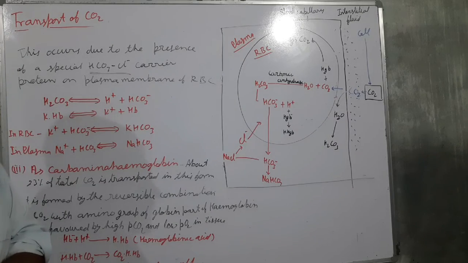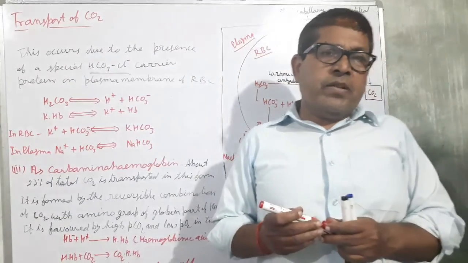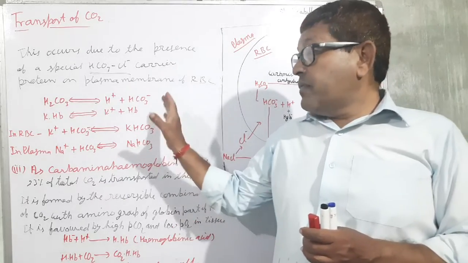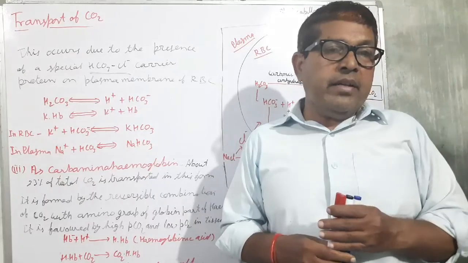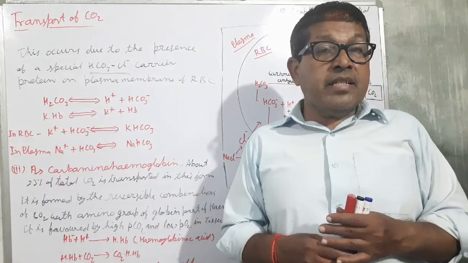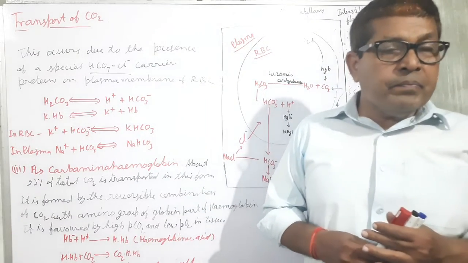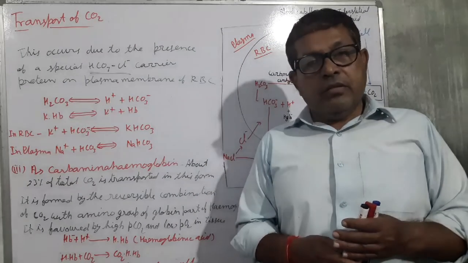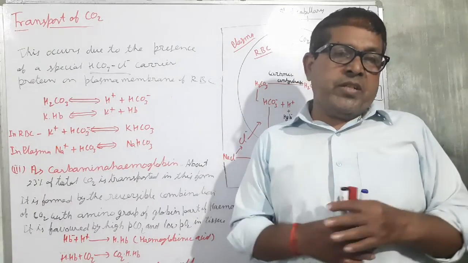So carbon dioxide is transported in three forms, and all three forms are reversible. These formations take place at the side of the tissue where partial pressure of oxygen is very less, and when these reach the lung alveoli, the condition is changed.